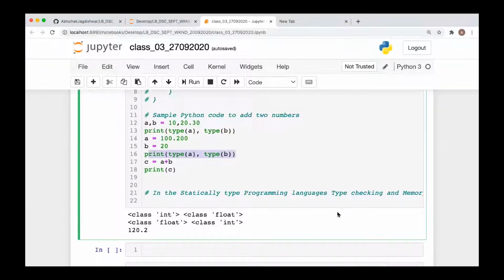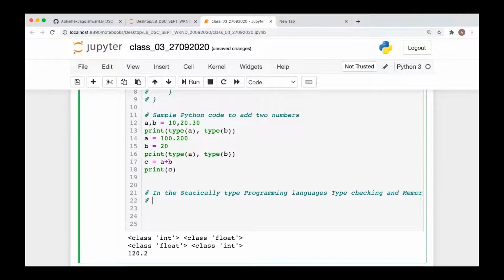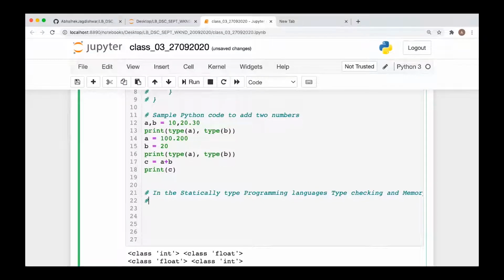When we are printing type of A and type of B, it is printing as class int and class float, right? Does it mean every value in Python is an object? Yes. So there is no separate set of value types and reference types in Python? No, there is no such thing.